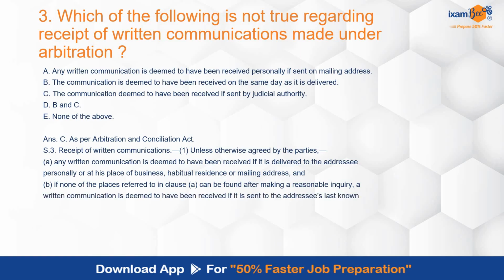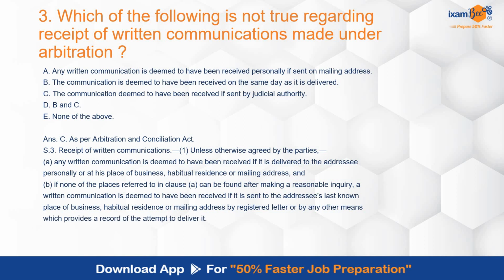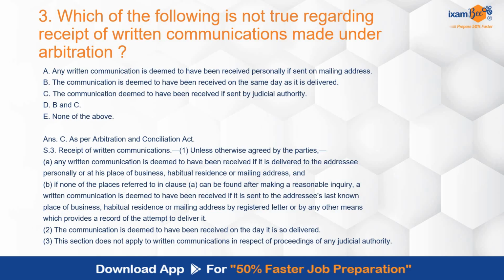If none of the places referred to in clause A can be found after making reasonable inquiry, written communication is deemed to have been received if it is sent to the addressee's last known place of business, habitual residence, or mailing address, or by registered letter, or by any other means providing a record of attempt to deliver it. Communication is deemed to have been received on the day it is so delivered. And this does not apply to written communication in respect of proceedings of any judicial authority. So this clause makes it very clear that option C, which talks about communication deemed to have been received if it is sent by a judicial authority, is something which is not true.